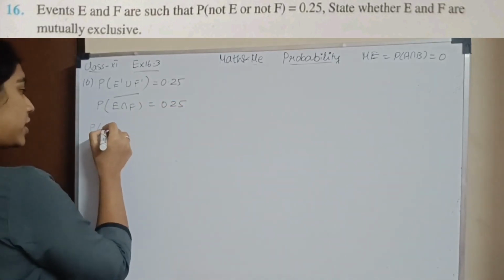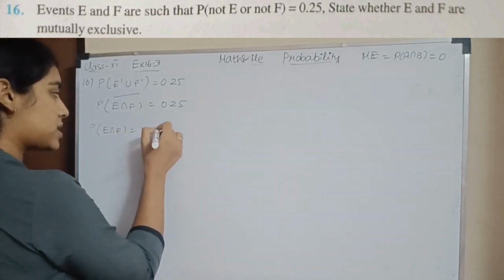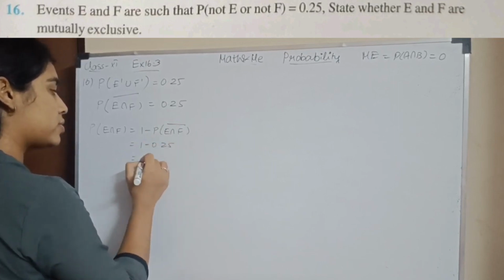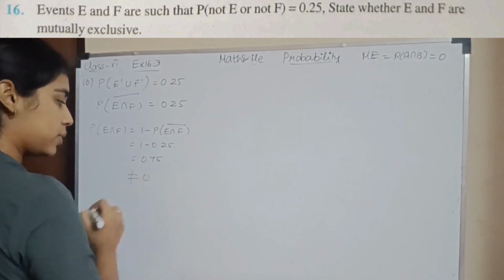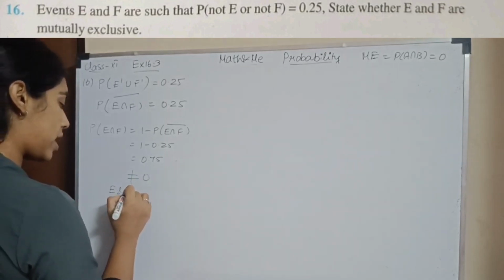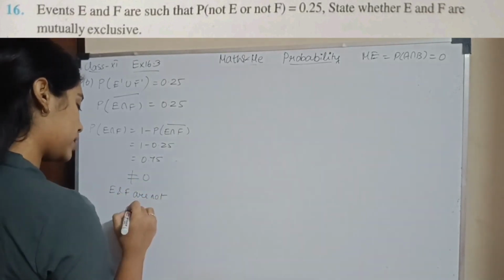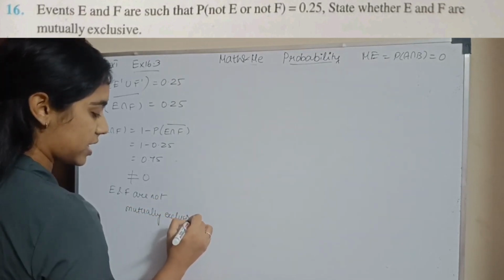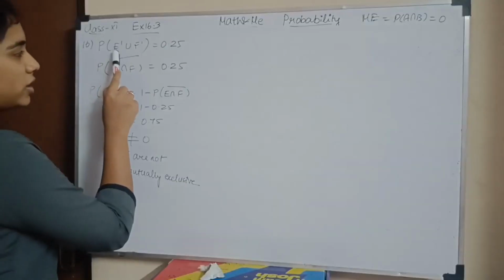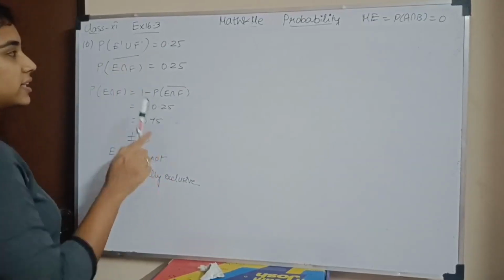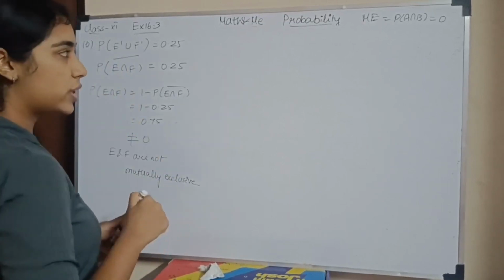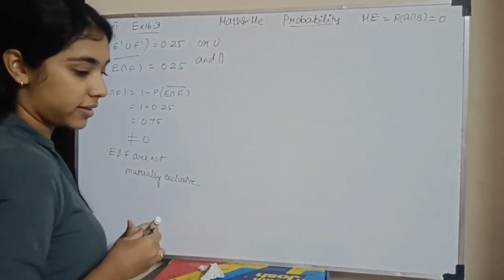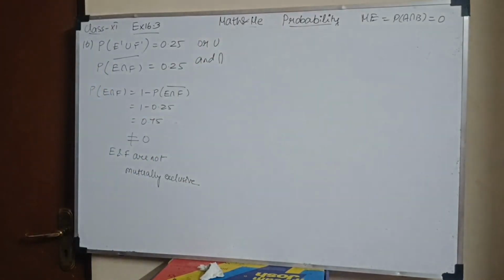So probability of E intersection F is 1 minus 0.25, which is 0.75. This is not equal to 0, which means E and F are not mutually exclusive, because they have an intersection. Always remember: not E or not F is the union, and E and F is the intersection.